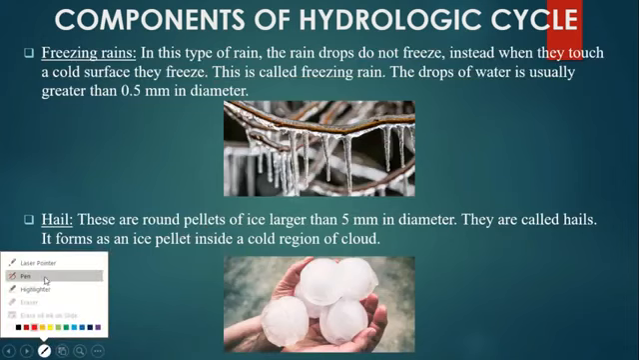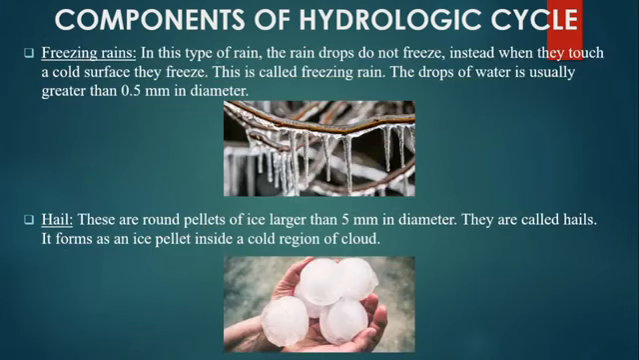Next is freezing rain. In this type of rain, the raindrops do not freeze in the air. Instead, when they touch a cold surface, they freeze. This is called freezing rain. The drops of water are usually greater than 0.5 mm in diameter. I hope you would have understood this.